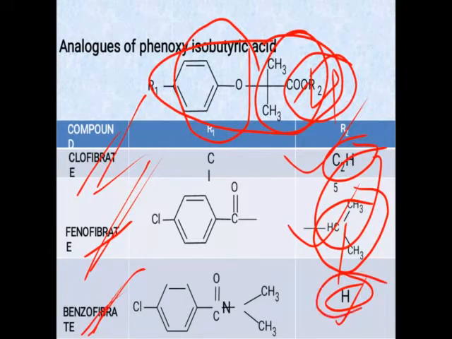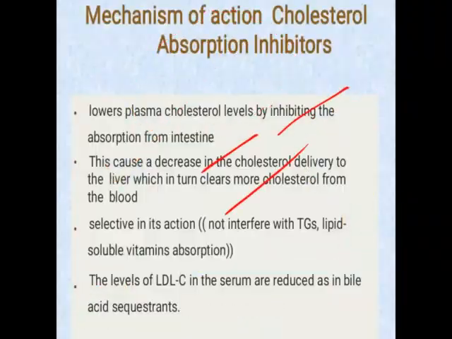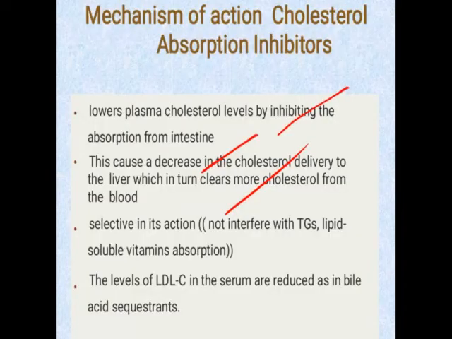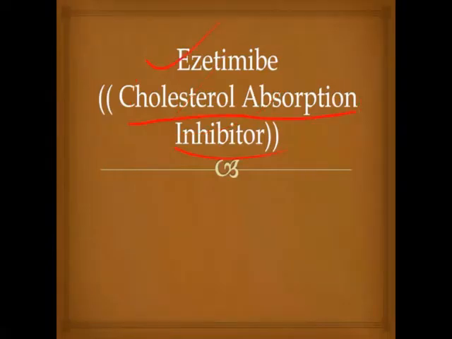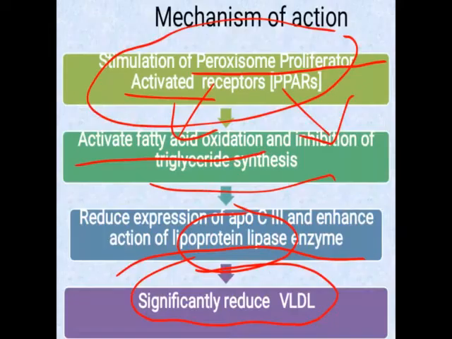Bezafibrate is the active drug and it consists of the acid. Then you have to indicate the chiral center. Give structure of two metabolites of gemfibrozil. So these are the metabolites of gemfibrozil. We have already discussed.